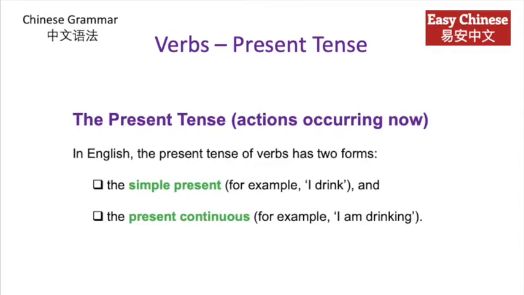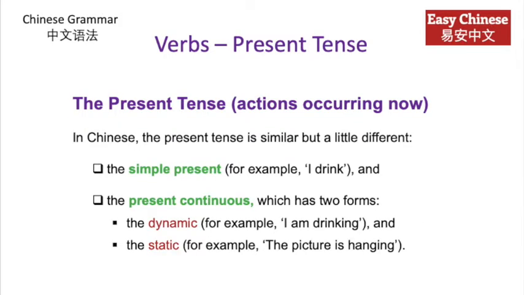The present tense, for actions occurring now. In English, the present tense of verbs has two forms. The simple present, for example, I drink, and the present continuous, for example, I am drinking. In Chinese, the present tense is similar to the English present tense, but at the same time a little different. The simple present, for example, I drink, and the present continuous, which has two forms. The dynamic, for example, I am drinking, and the static, for example, the picture is hanging.